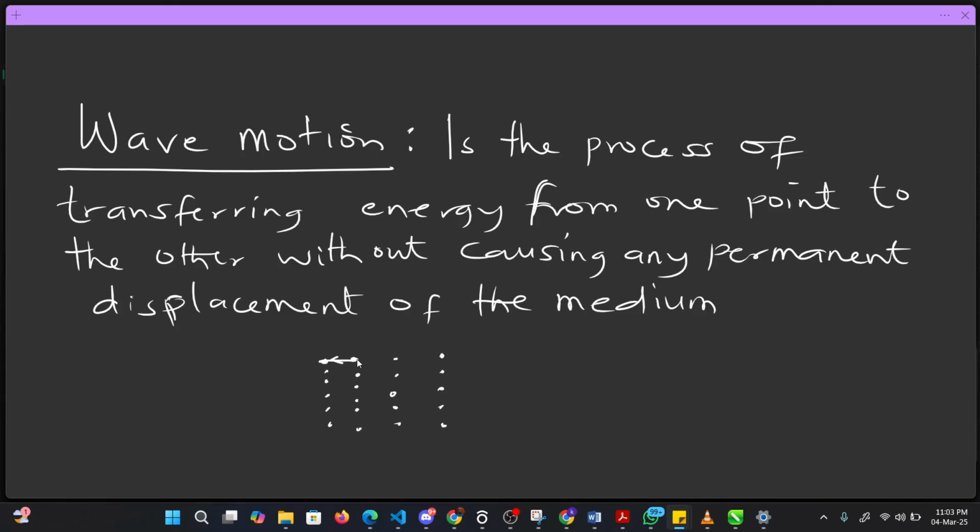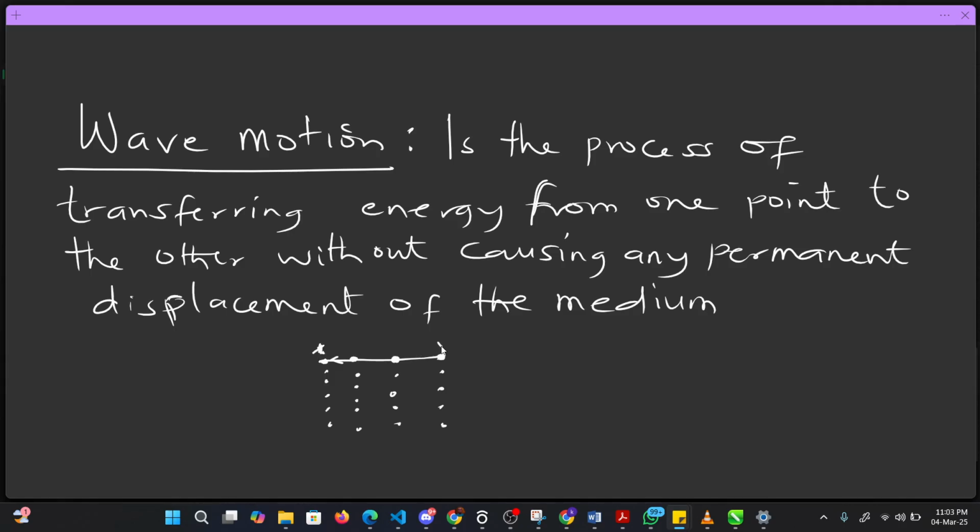Now this one is in possession of that energy. This one will hit the next one and return back to its original position. This one will now possess energy to move forward and hit the next particle. Likewise, all these particles are doing the same. Now you will observe that this energy is being transferred. Where was it before? Here, that was the initial point.